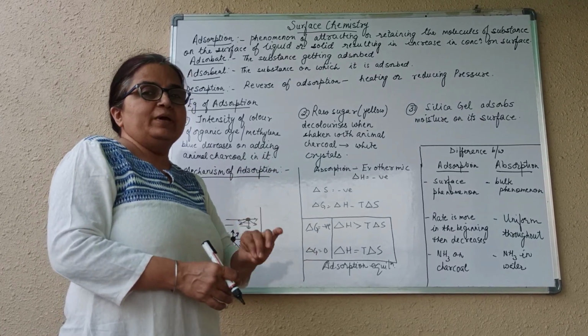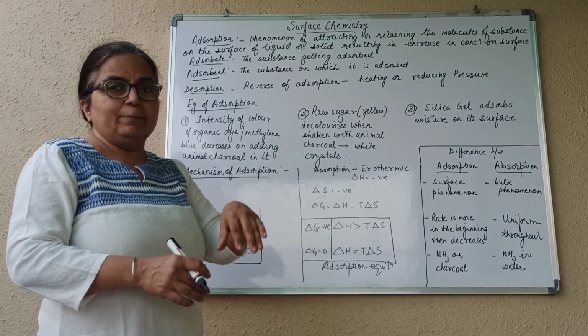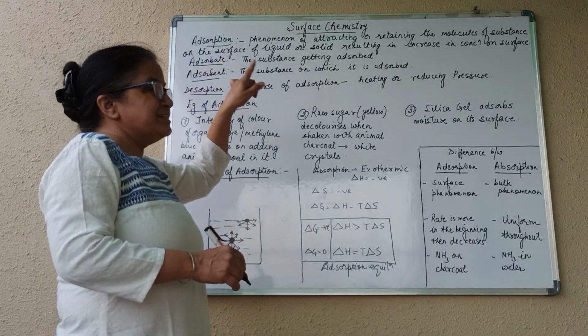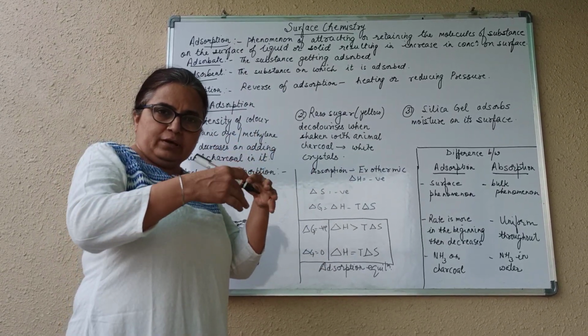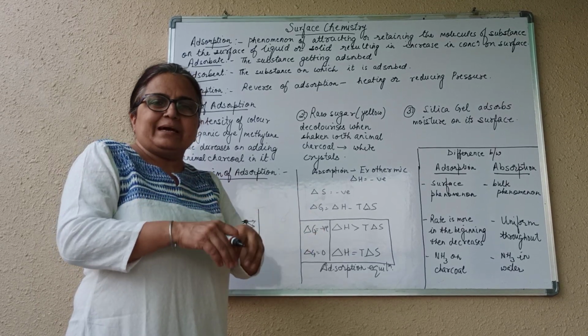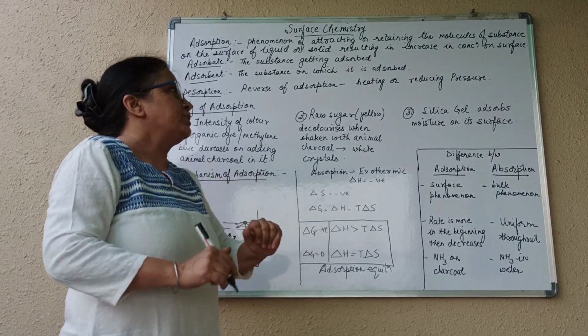That is for adsorbing moisture. So what is adsorption? It is basically a surface phenomenon where the thing that is getting adsorbed doesn't go inside. It remains only on the surface.